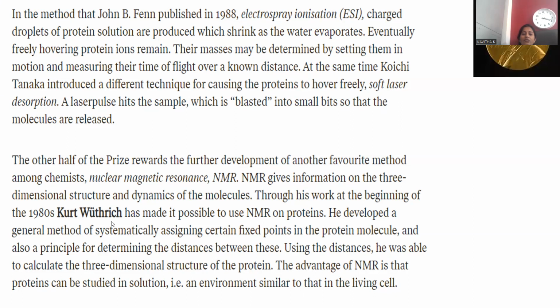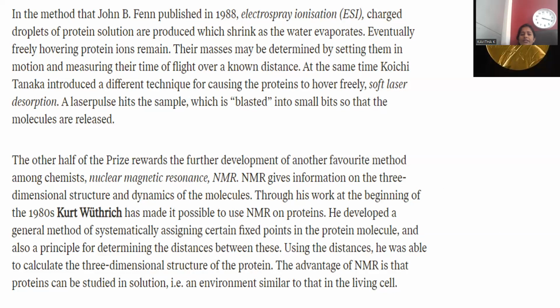And another half was also contributed by the scientist Kurt Wüthrich, and this half prize was rewarded for the development of another favorite method among chemists, nuclear magnetic resonance, which is called NMR. This is an acronym for nuclear magnetic resonance. NMR gives information on the three-dimensional structure and the dynamics of the molecules.